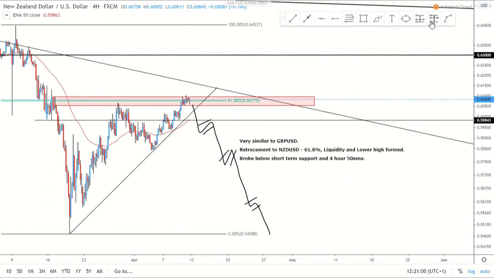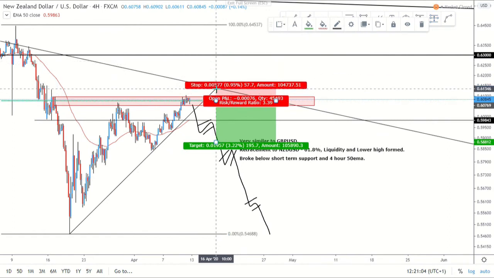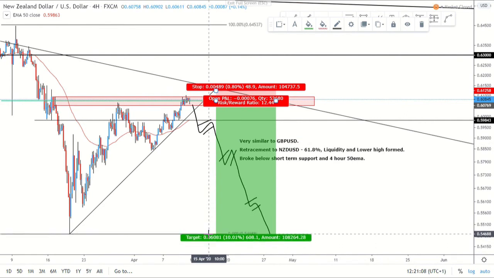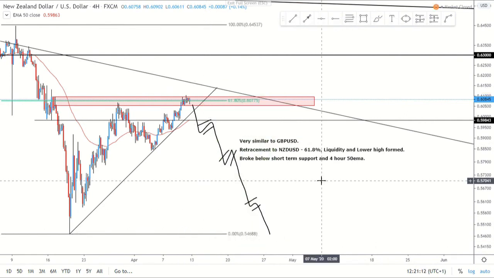Of course, with your stop loss, you want to be placing it sort of just above sort of these highs, maybe even 50 pip stop loss, and also take profit down here. Be a nice 12.5 risk to reward. And yeah, you can say they're a bit ambitious, but that's what we want to do, right? It's the whole idea of trading, maximum potential out of it.